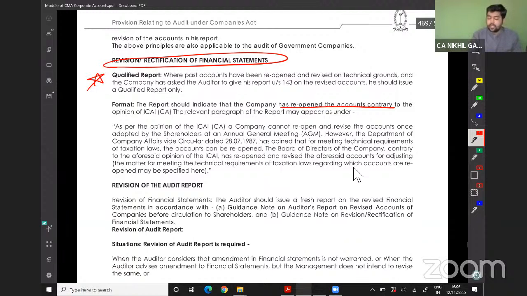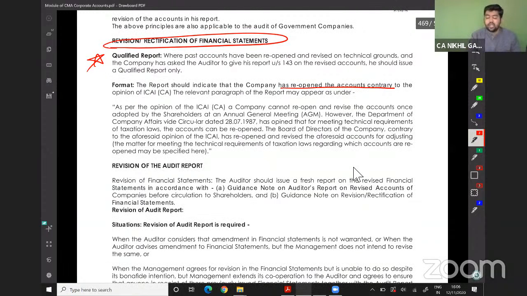As per the opinion of ICAI, a company cannot reopen and revise the accounts once adopted by the shareholders at the annual general meeting. However, the Department of Company Affairs via Circular 1987 has opined that for meeting technical requirements of tax laws, the accounts can be reopened.